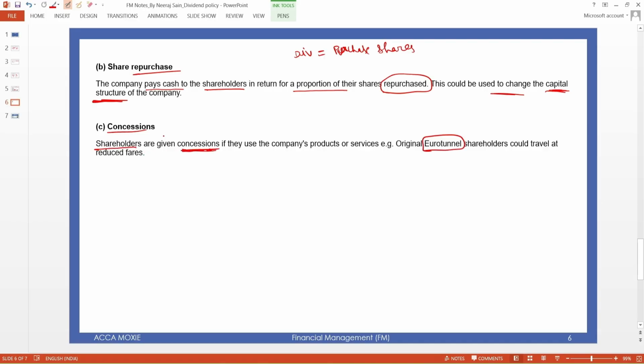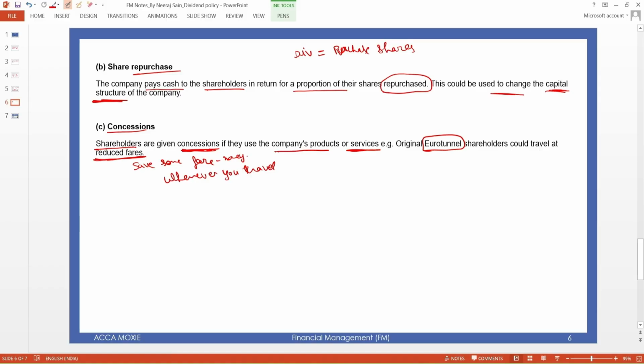For example, if you hold shares of a railway company, some companies provide services to the shareholders at a discounted fare, which means whenever you travel, you save some fare or money, so ultimately you get the money in your wallet. So this is another form of dividend.